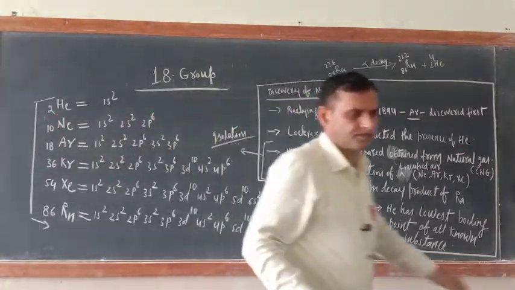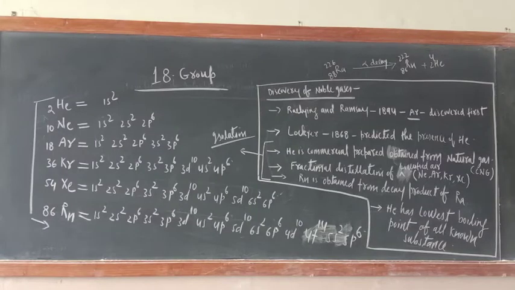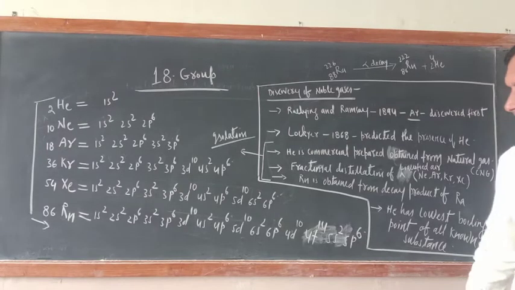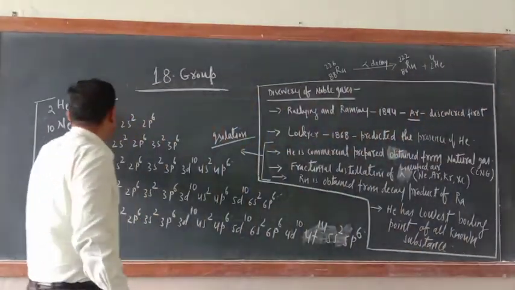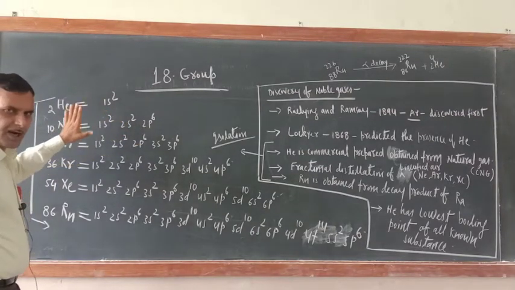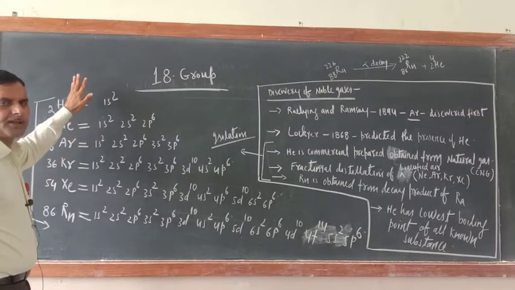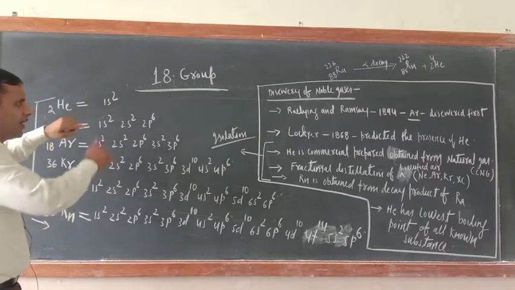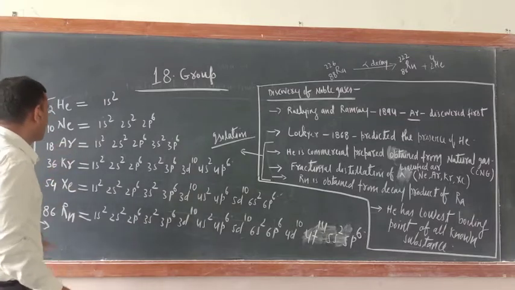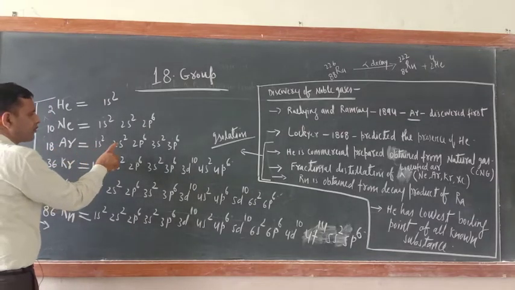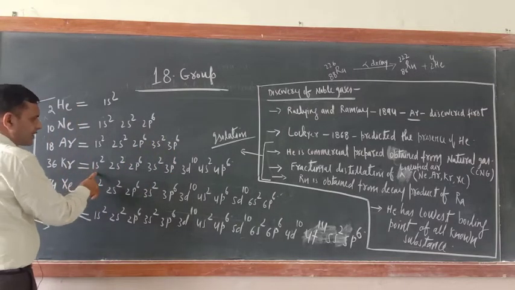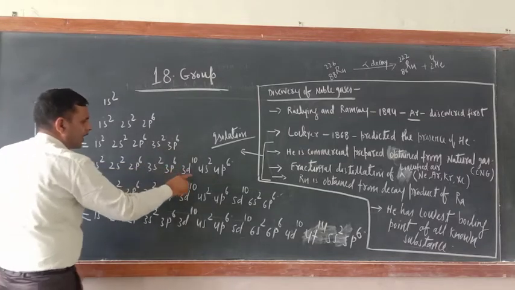As far as their electronic configuration is concerned, helium means 1s2. Neon is 1s2, 2s2, 2p6. For writing their electronic configuration, you just make the Bohr-Bury scheme of electron distribution. Then it will be easy to write their electronic configuration. Argon is 18, 1s2, 2s2, 2p6, 3s2, 3p6. Krypton 36, 1s2, up to here 3p6, no problem, and just write that much.